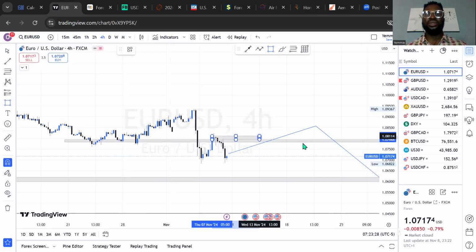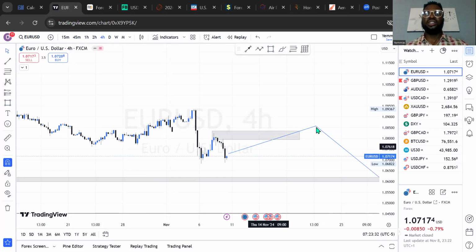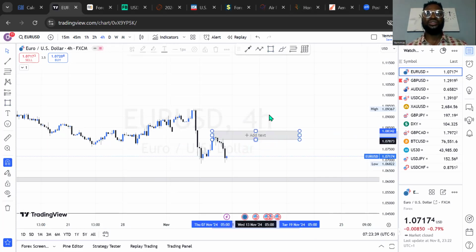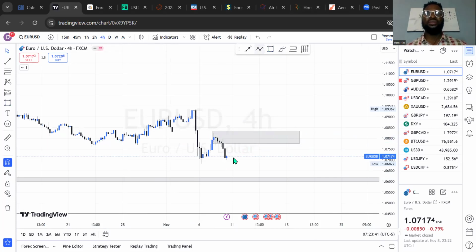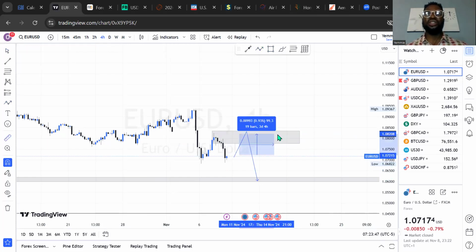Okay, so I'm trying to make it as clean as possible. So on my 4-hour time frame, I can wait for the market to come to this price level. I can expect the market to come to this price level before I see a sell. So if that is going to buy on Monday, Tuesday, thereabout, that will be about 100 pips on average, which is about 95, so to say.